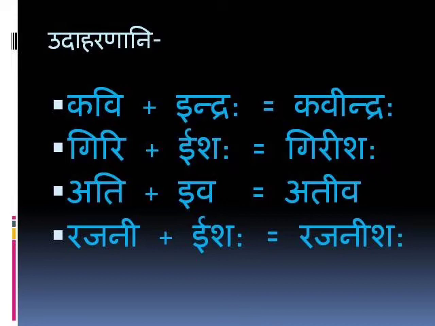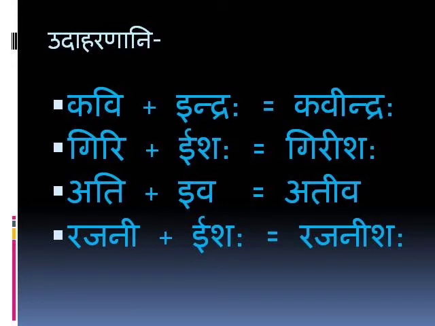Giri plus Isha, Girisha. Ati plus Eva, Atiева. Rajani plus Isha, Rajanisha. Here also we can see one example. Kavi is ending in I and Indra starts with I, so I plus I becomes Dirgha I.